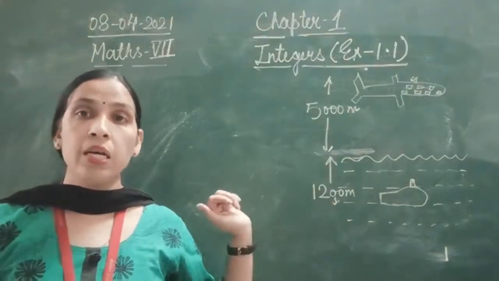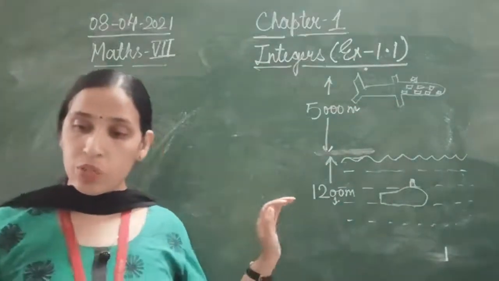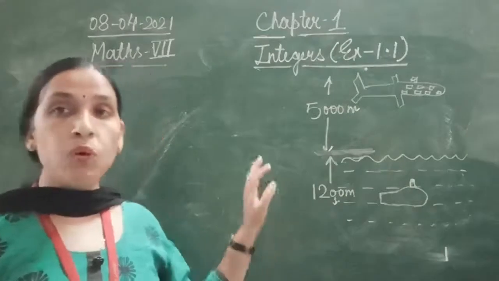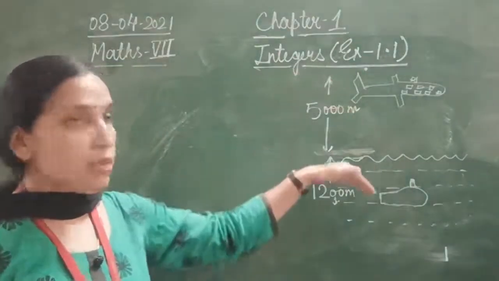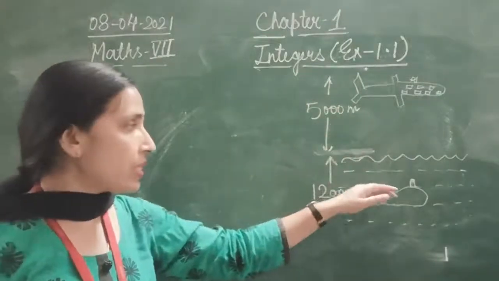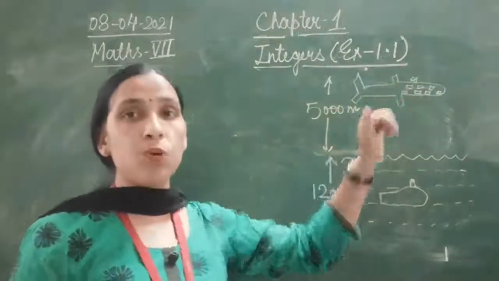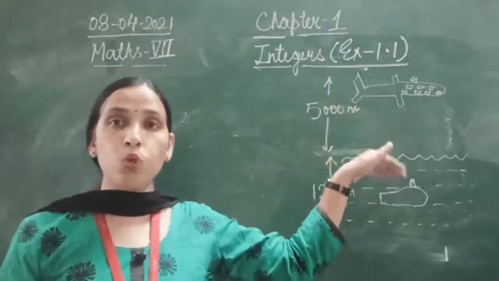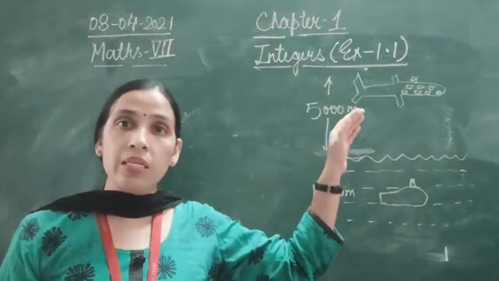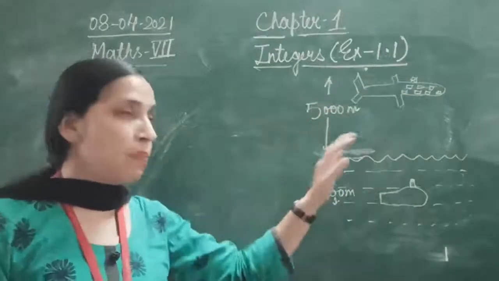Now what is asked in the question? What is the vertical distance between them? What is the vertical distance between this submarine and this aeroplane?